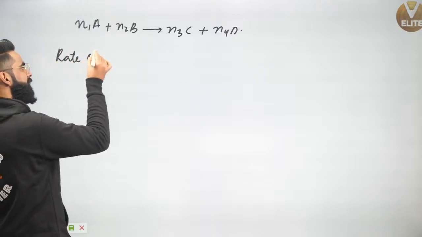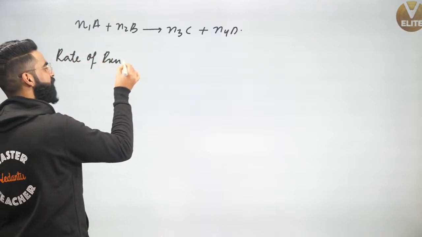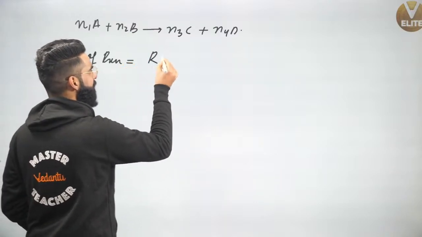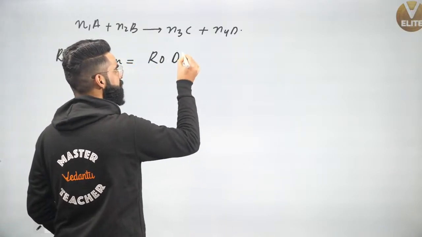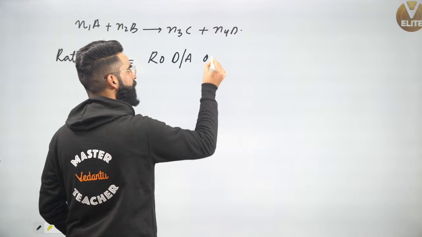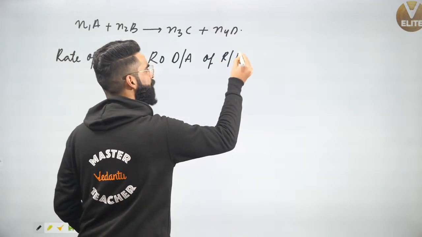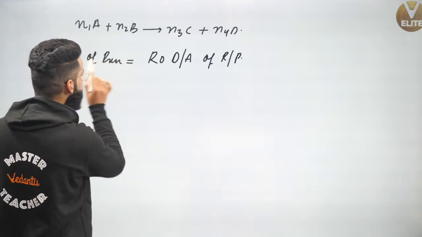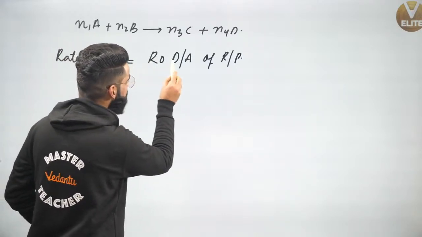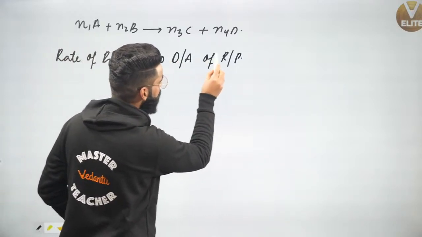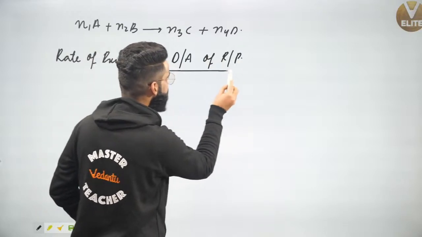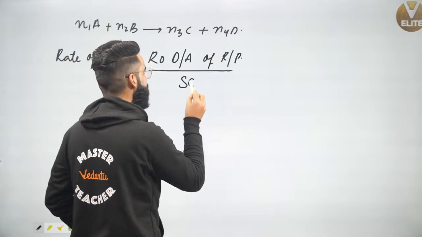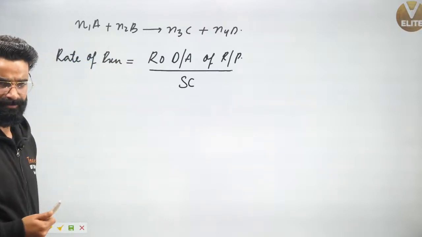Remember, rate of reaction is always equal to rate of disappearance or appearance of reactants or products respectively, divided by stoichiometric coefficient of the reactant or product.